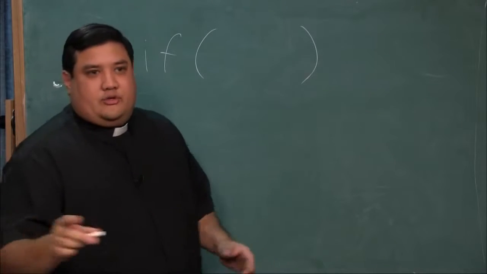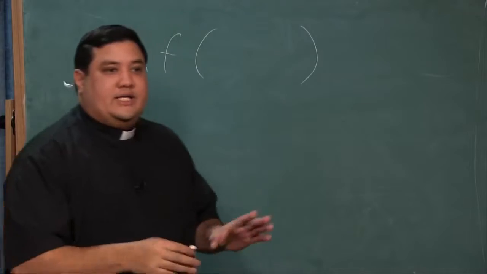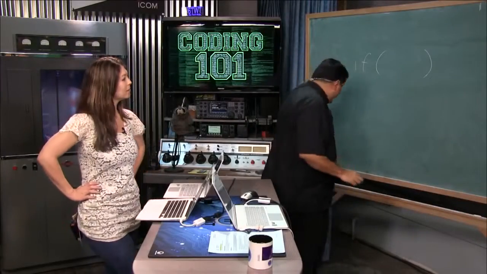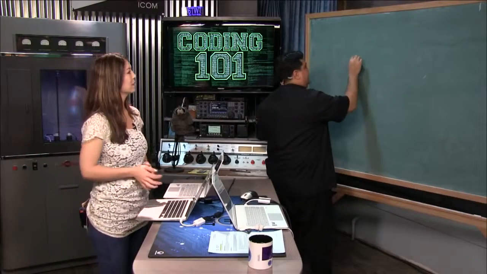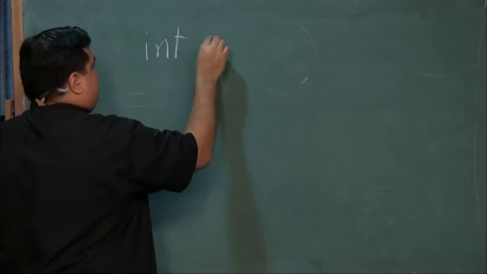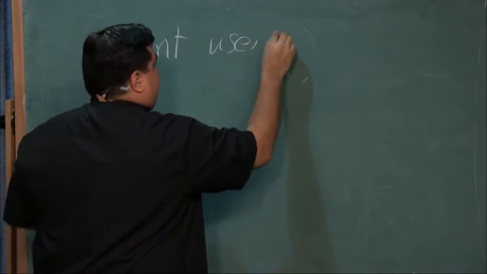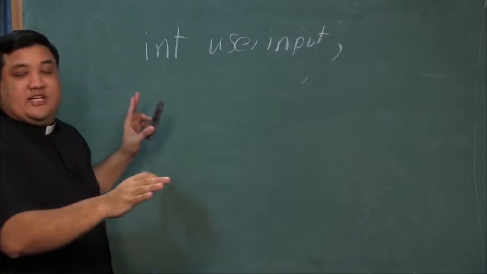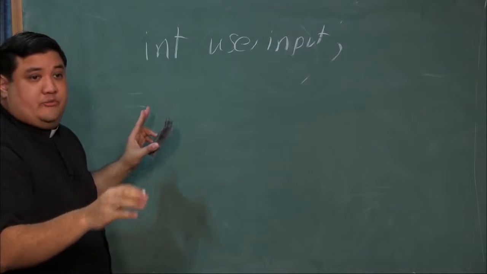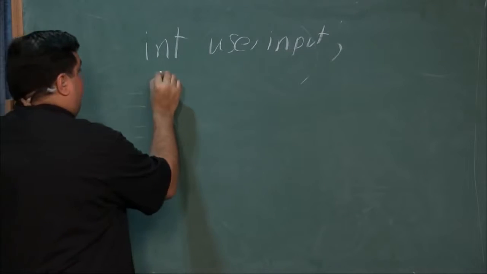Okay, so actually, let's bring one up here on screen. What was my example? Oh, that's right, user input. So I'm going to create an integer called user input. What that does is it initializes the memory. It sets aside some memory for user input. Then I'm going to say console write.